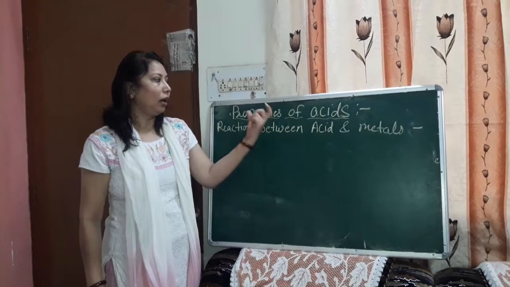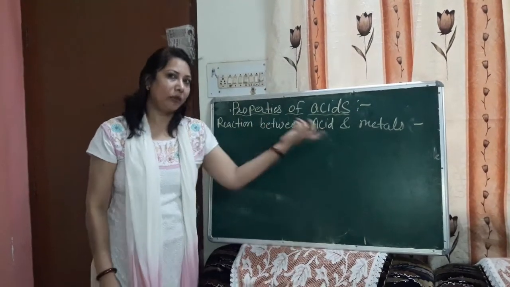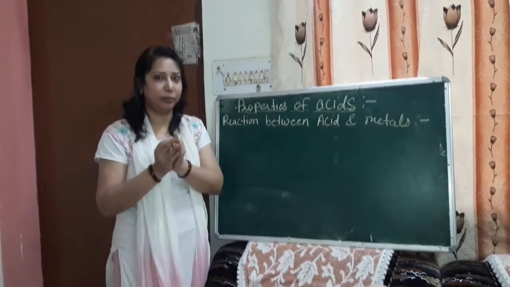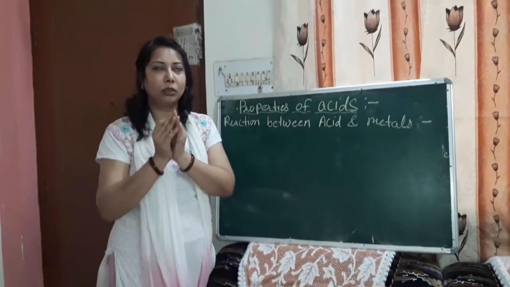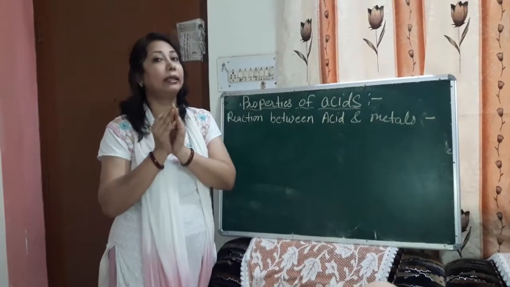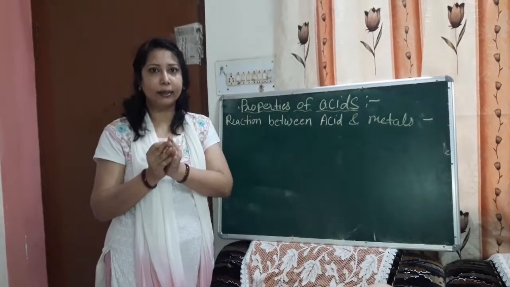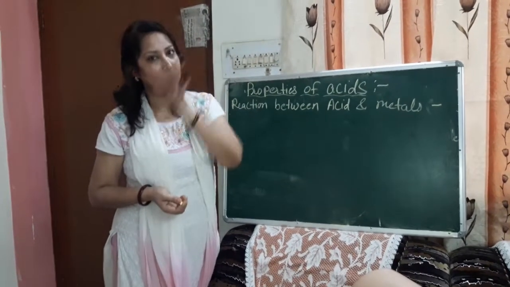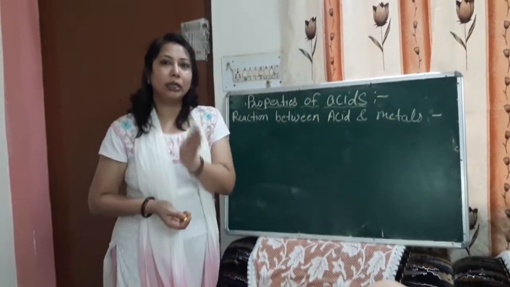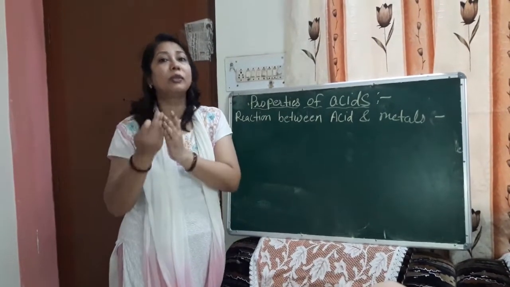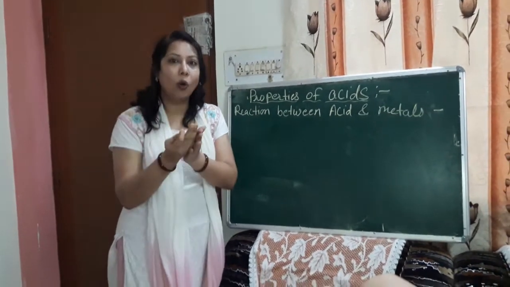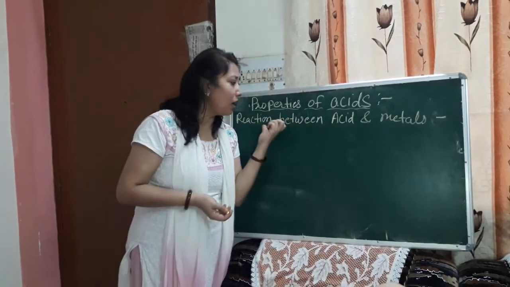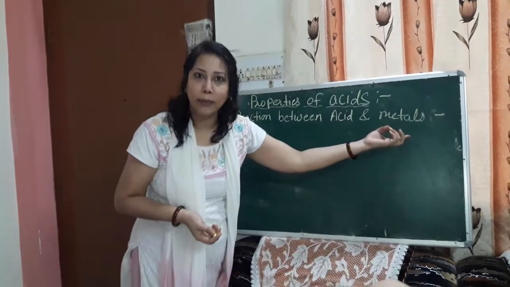Hello students. In the sequence of properties of acids, I would like to explain another property of acids. Already I told you about the properties of acids: they are sour in taste, they can convert blue litmus into red, and they are good conductors of electricity because they produce electrolytes. In the next property, I want to explain the reaction between acids and metals.